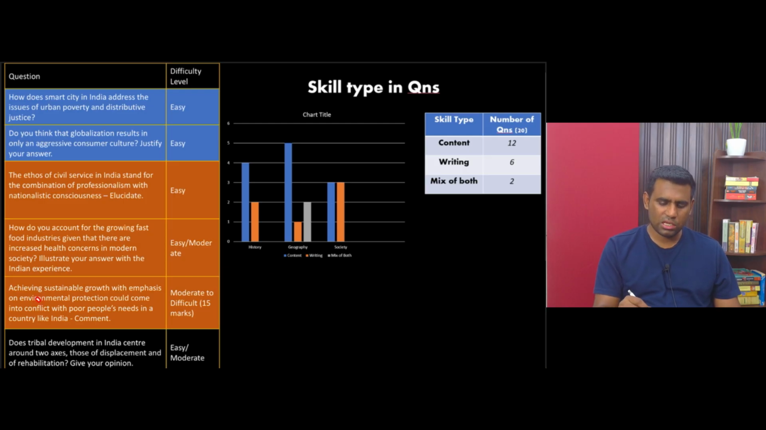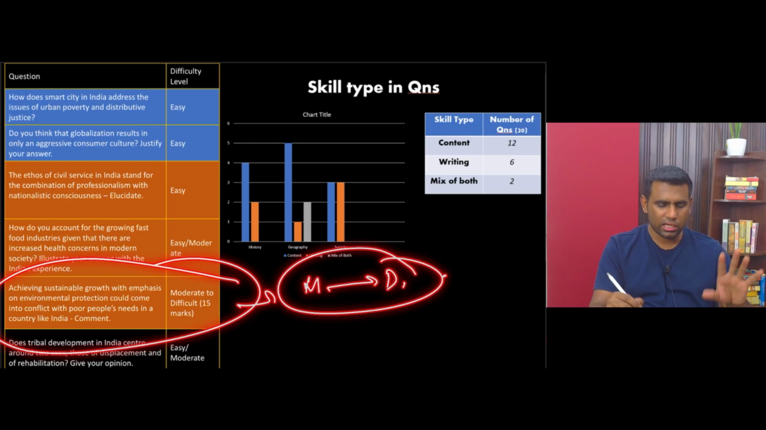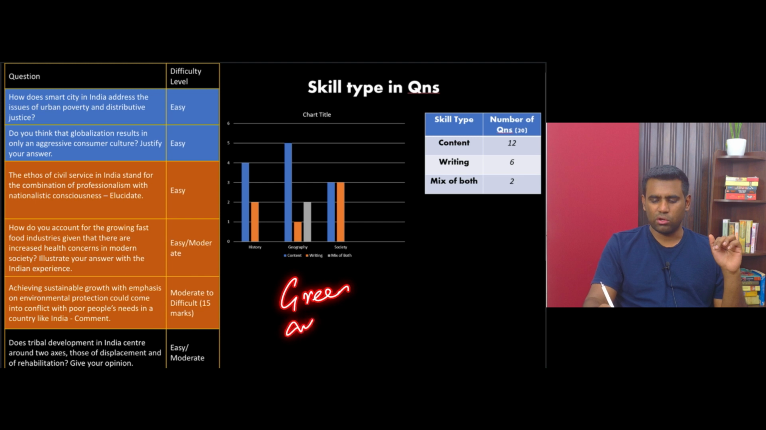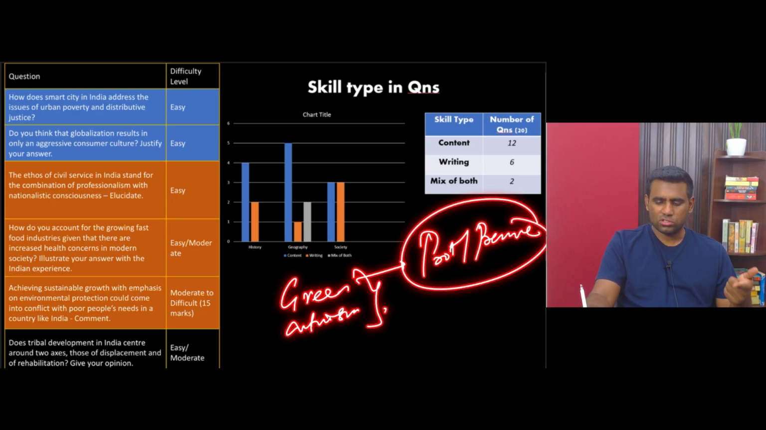What is the question? Achieving sustainable growth with emphasis on environmental protection could come into conflict with poor people's needs in a country like India, right? This is the only question I have brought under moderate to difficult. It's not even purely difficult because I can clearly understand the question. What does it say? It says that on one hand we have a lot of green activism going on in this country, right? We all want to protect and preserve environment, but in the cost of doing it we are actually pinching upon the livelihood of, let's say, tribals.